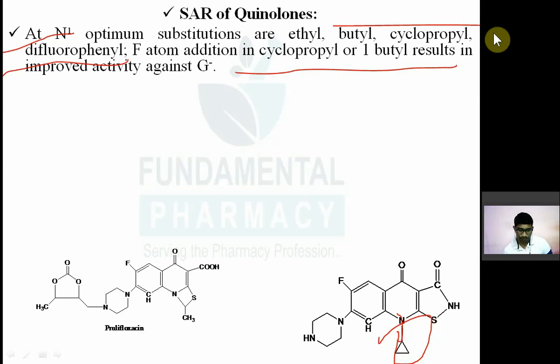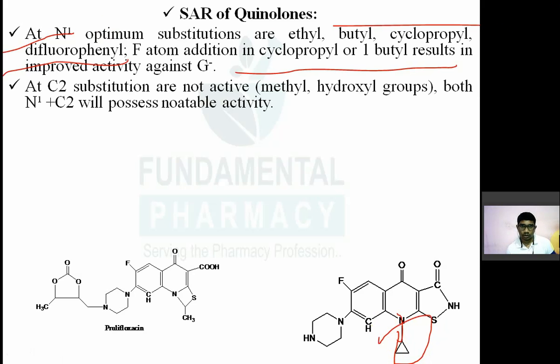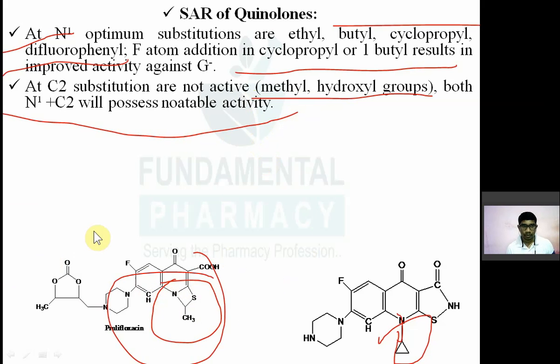At carbon number 2, okay, so there should not be substitution like methyl, hydroxyl or other group. So at C2 there should not be substitution. If you substitute at carbon number 2, it will give you no activity. Both N1 plus C2 will possess notable activity. मतलब अगर N1 पे भी है substitution और कुछ C2 में भी किया है, जैसे यहाँ पे, so it will have limited activity.